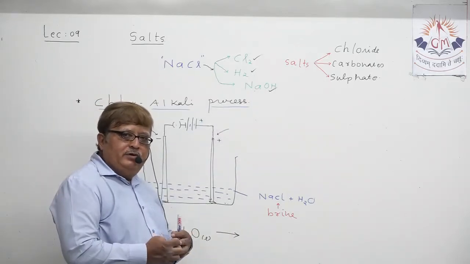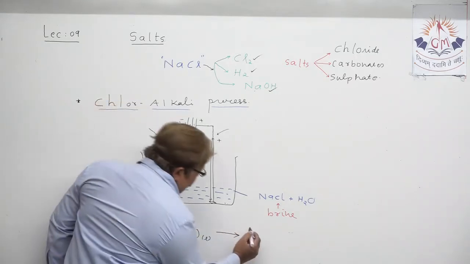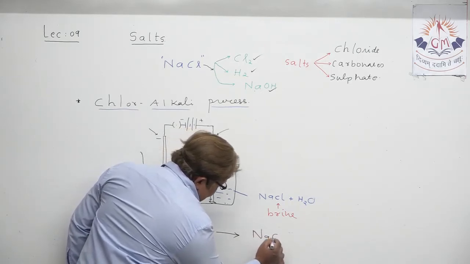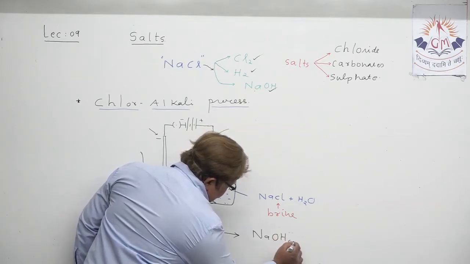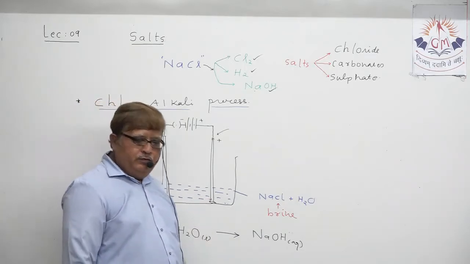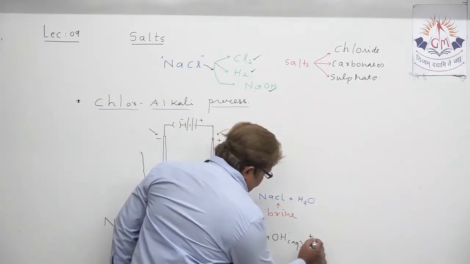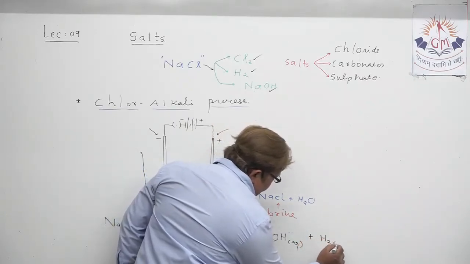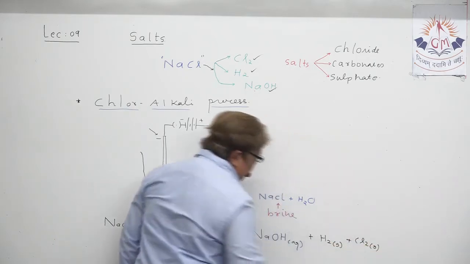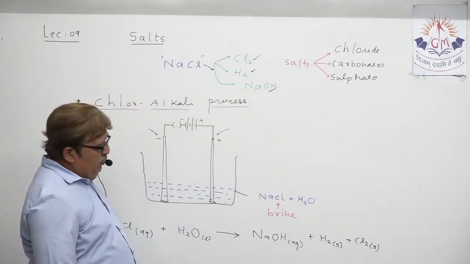So what are the products we obtain when electric current is passed? One is NaOH, that is sodium hydroxide, in aqueous form, because it happens in solution. At the same time, we also get hydrogen in gaseous form and chlorine in gaseous form. So my dear student, three products we are able to obtain.